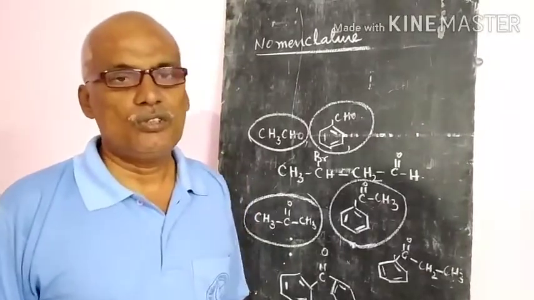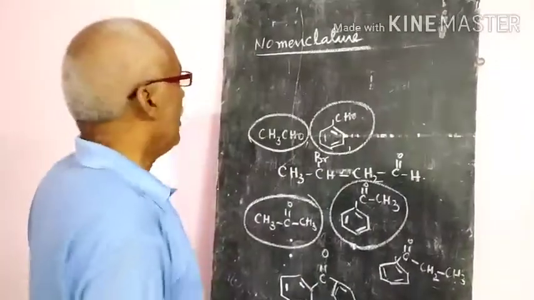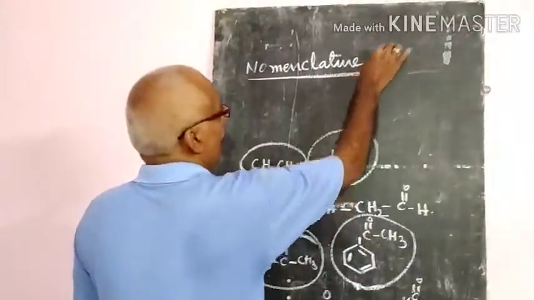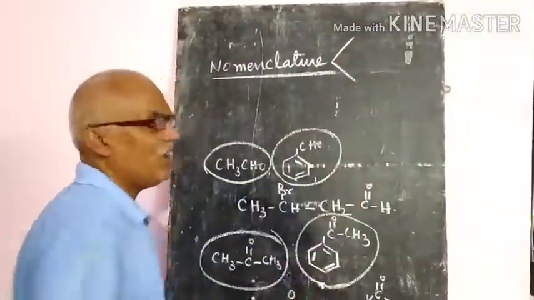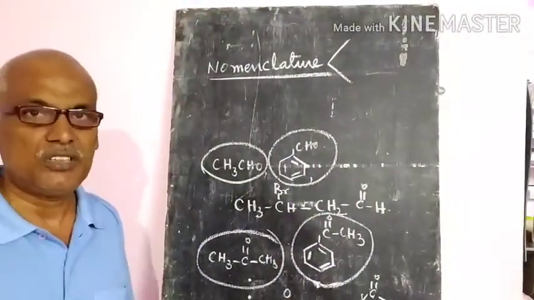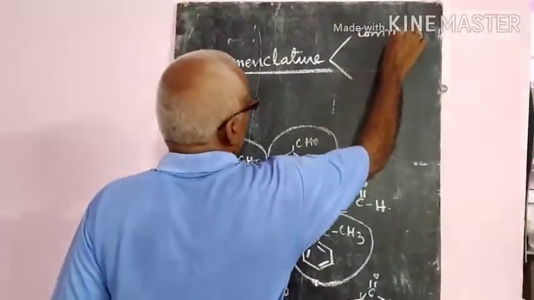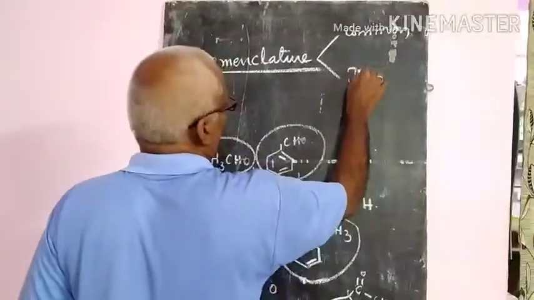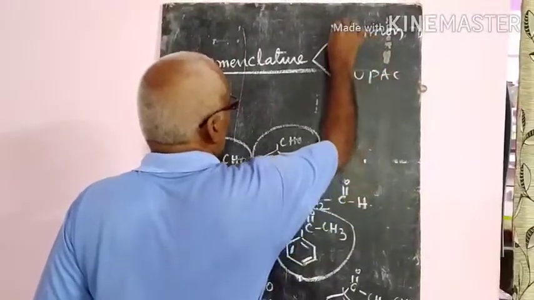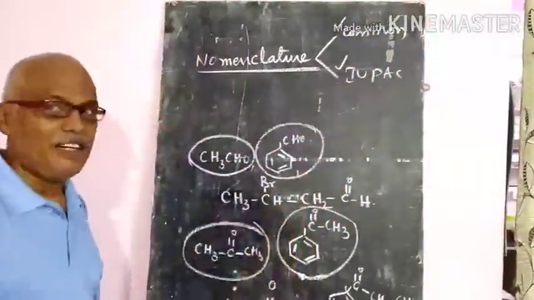Now let us go to the nomenclature. Generally aldehydes and ketones have two systems of nomenclature. One is the common name system, and the second one is IUPAC nomenclature. We will treat both ways.